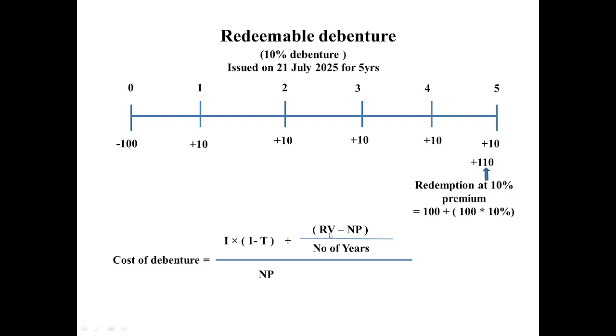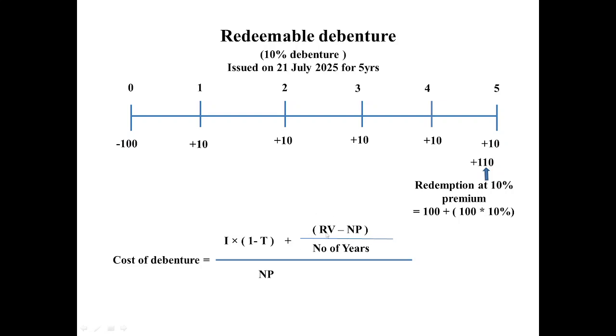So in order to accommodate, in order to adjust those rupees 10, we are going to write this in this formula. RV means redeemable value, that means 110 minus NP. What is NP? Net proceed. 110 minus 100 will give you 10 divided by number of years, divided by 5. So ultimately, why are we dividing by the number of years? Because we have to calculate the annual interest expense. Annually, how much benefit the bondholder has got from the company. Because that will be the cost of the company. So if you do the calculation, this 110 minus 100 divided by 5 will give you 2 rupees. So additional 2 rupees, that is what we were talking about, right? So this we have accommodated.